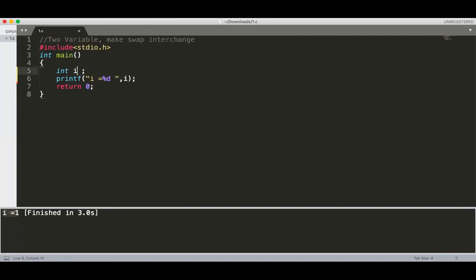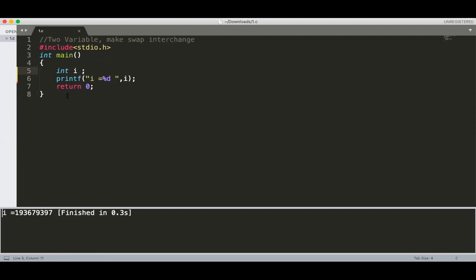But suppose what happens if I don't initialize it? If it is not initialized, then what is the value? Any unpredictable value it is taking, and that is known as a garbage value. You can see here when I rerun, that value changes. Again rerun, the value changes. So it means it is an unpredictable value.